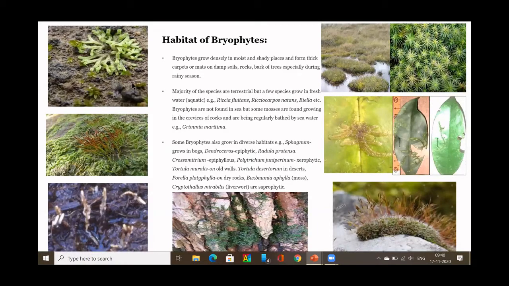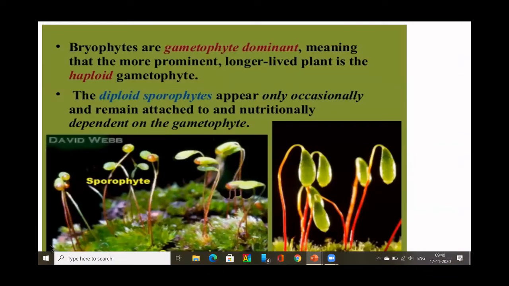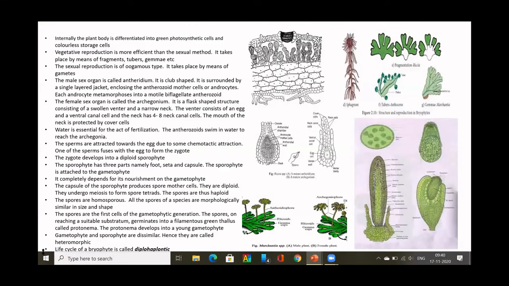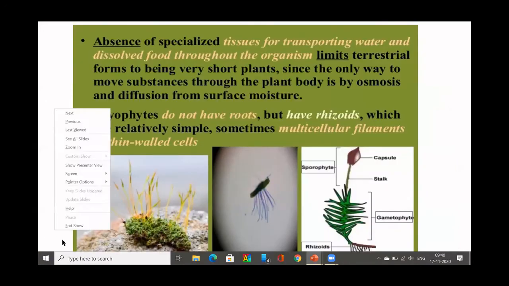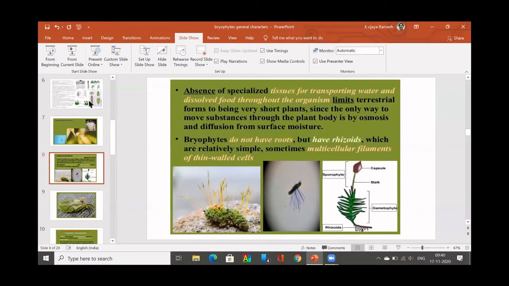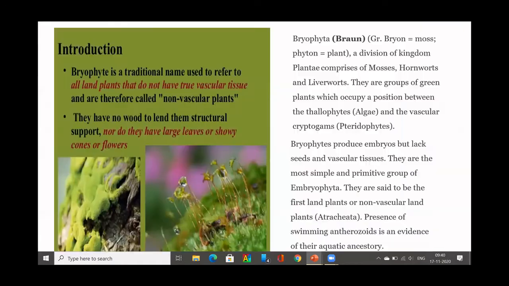Today we will start with bryophytes, and we all have studied bryophytes in our previous classes, UG. They are called the amphibians of the plant kingdom.